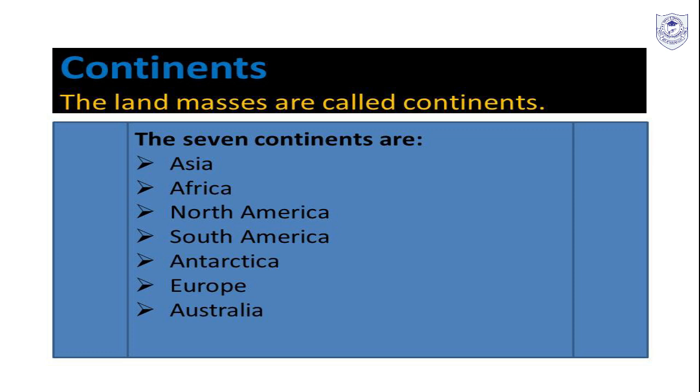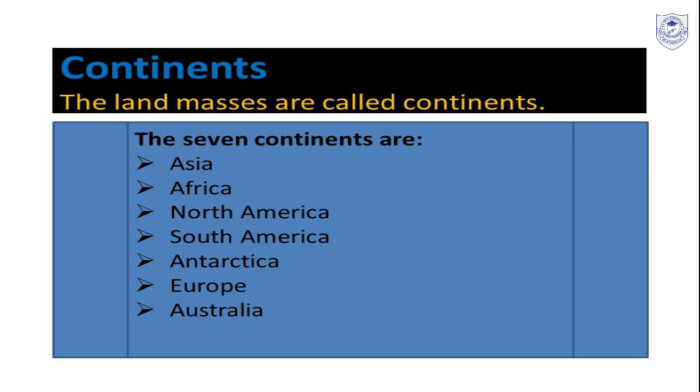And next we have Europe. Europe is the second smallest continent. It has 6.8% of the world's total land area, and the percentage of the population is 11%. The Arctic and the Atlantic Oceans lie to the north and west of the continent respectively. And Europe is popularly known as the Great European Plains.